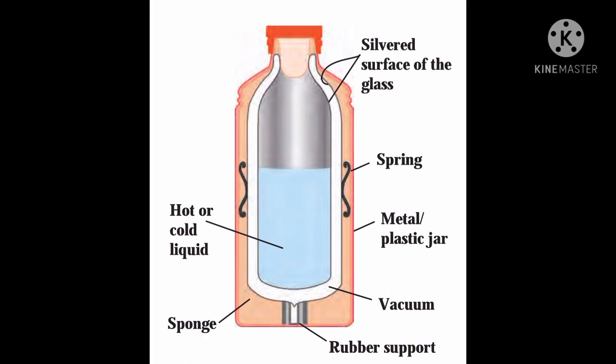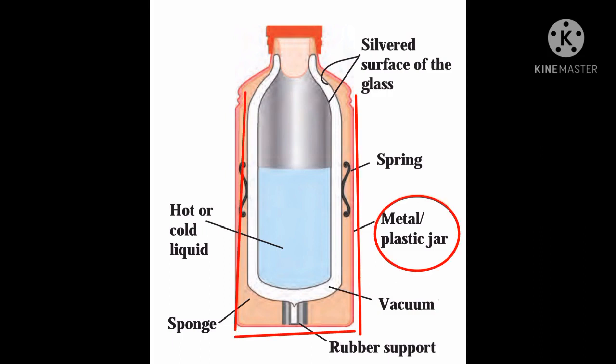In the thermos flask there are two silver surfaced glass flasks. You can see in the picture that the glass flasks are fitted within each other and are silver colored. Then the air between these two glass flasks is removed to make a vacuum, and then this assembly is put in a metal or plastic jar and placed on a rubber support.